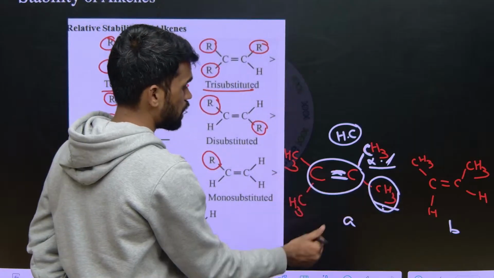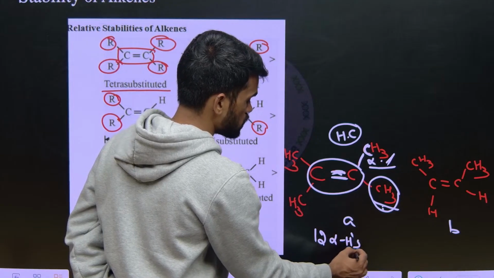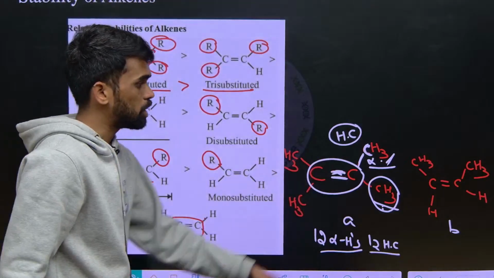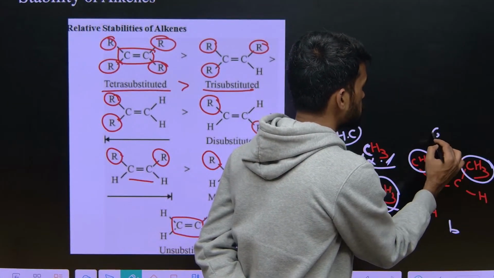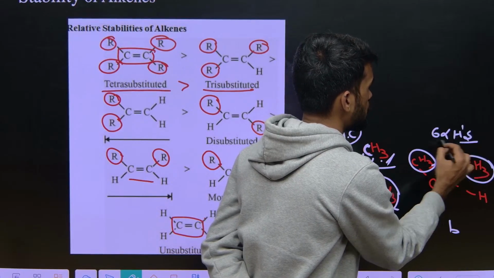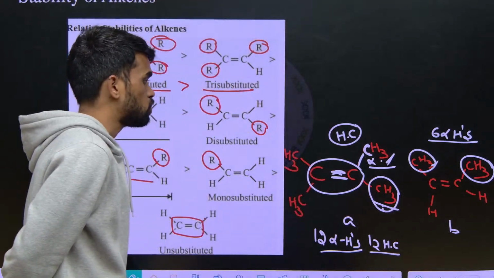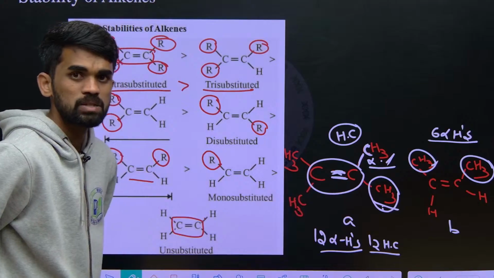Like that, there are 12 alpha hydrogens, so 12 hyperconjugations are possible in this case. But here if you see, only this methyl group and 2 methyl groups are there. So 6 alpha hydrogens, it means 6 hyperconjugations are possible. So out of this A and B, which is more stabilized? A is more stabilized. Why A is more stabilized?